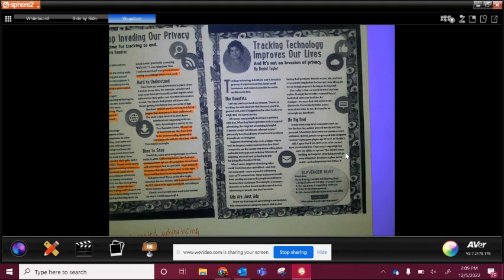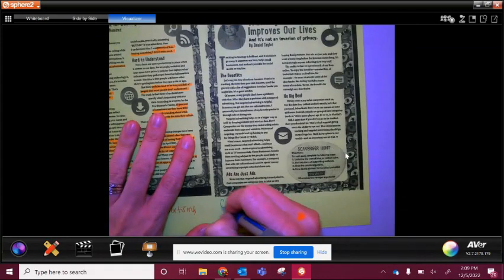So it says tracking technology improves our lives. Okay, so this is the whole thing about tracking and targeted advertising. What did they think about tracking and targeted advertising? What they're saying is that it's okay. Like, it's a good thing. Okay, so down here we could say claim.